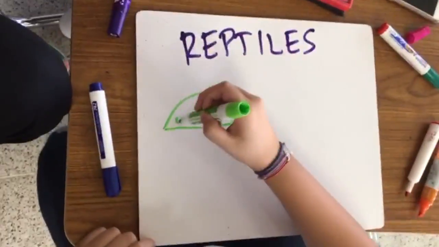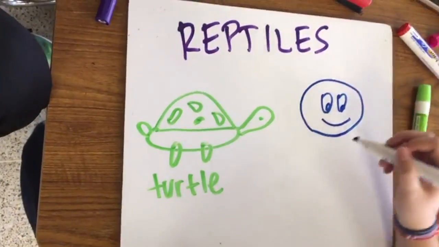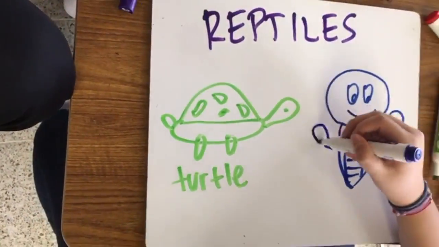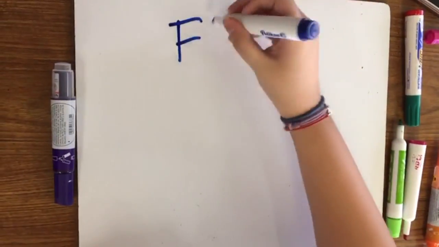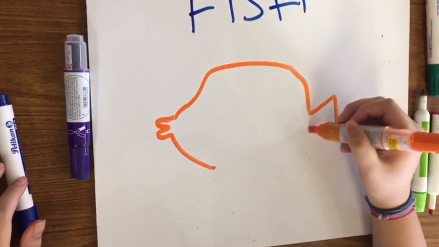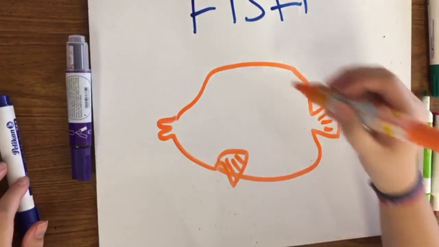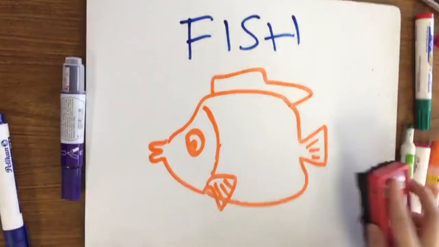Reptiles. As in birds, eggs contain nutrients for the development of their embryos. Their eggs are covered with leathery shells. Reptiles are tetrapod animals in the class Reptilia, comprising today's turtles, snakes, lizards, and their extinct relatives. Fish. They must reproduce in water. The eggs are released and fertilized outside the female body, as in amphibians. They are vertebrates that live in water, and they breathe using special organs called gills.